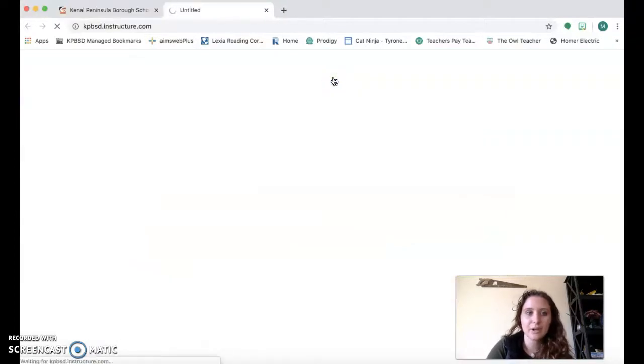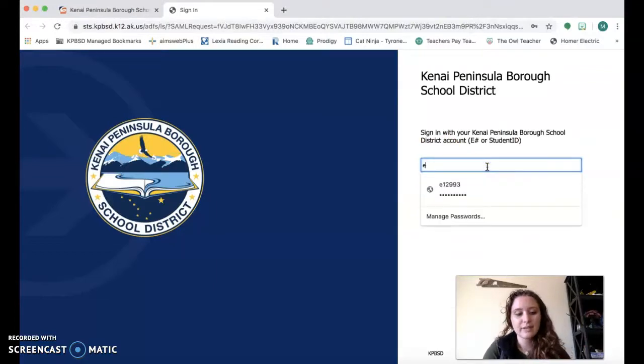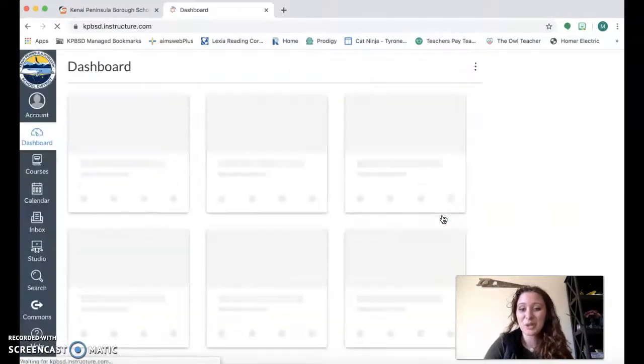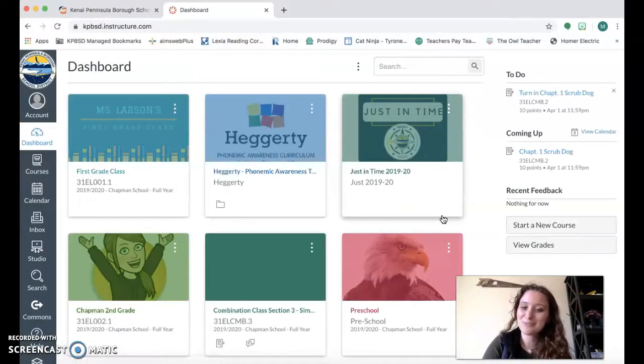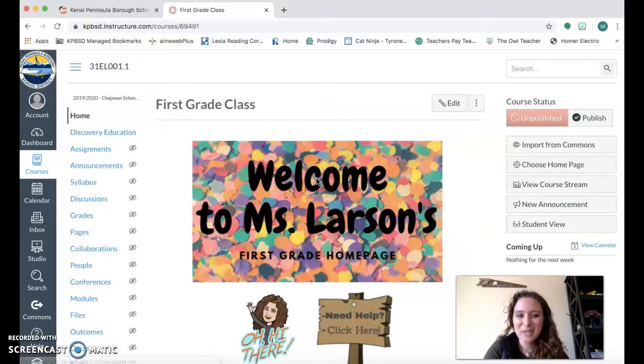I'm going to click on there, and then it's going to ask me to log in. My login for Canvas is my top number that I would use to sign in to the computers at school, and then my bottom number, whatever number that is. I did send home this information with all of you on Friday, so hopefully there is no confusion there. And then I will locate my first grade class. So that's going to be first grade class. And then this is what our homepage will look like.